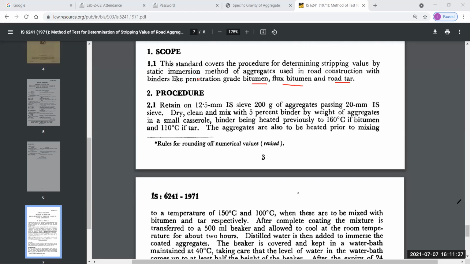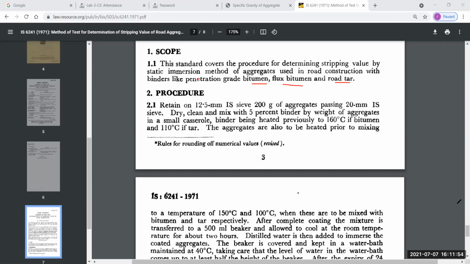So what is the procedure? Take aggregate retained on 12.5 mm IS sieve and passing 20 mm IS sieve, 200 gram. Dry the aggregate, clean it and mix with 5% binder by weight of aggregate in a small kerosol. The binder is heated previously to 160 degrees Celsius if bitumen and 110 degrees Celsius if tar.